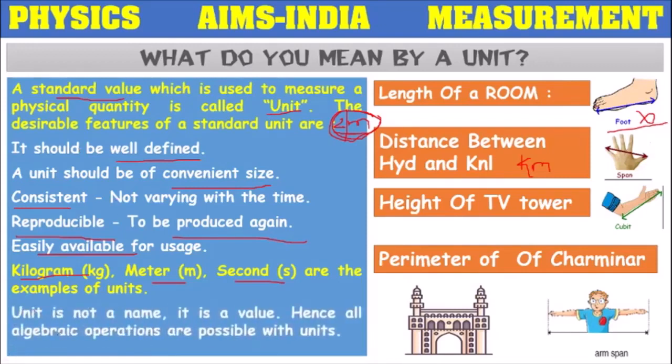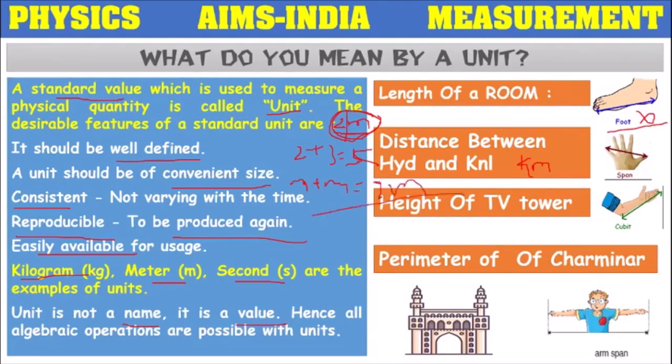Actually, a unit is not just a name, it's a value. So all algebraic operations are possible with units. Now we have 2 plus 3 equal to 5. So with numbers, algebraic operations are possible. In the same way, if we have meter plus meter, we can write it as 2 meter.